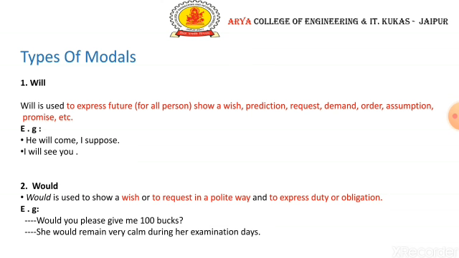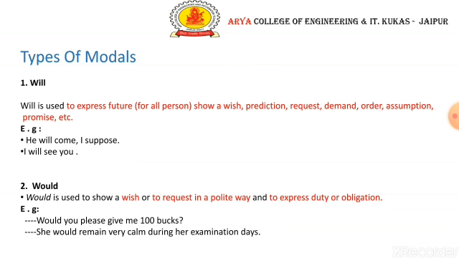Now there are types of modals. Will is used to express future, to show a wish, basically prediction, request, demand, assumption, promise, spontaneous decisions, habits. For this we use will. He will come, I suppose. So it's just an assumption he is making. I will see you. He's just giving a threat that I will see you.